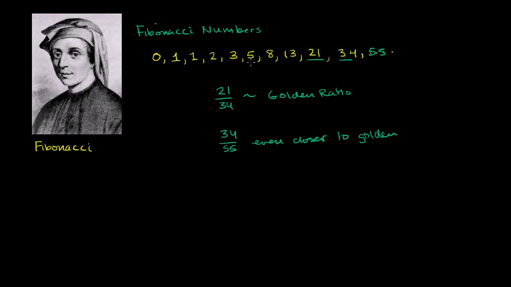So if you wanted to compute a really good approximation for the golden ratio, you can really just get super high Fibonacci numbers, just adding the previous two terms to get the next one, and you will get a pretty good approximation when you take the ratio of the last two terms. Now that's what the Fibonacci numbers are about. And now I want to pose a challenge to you.